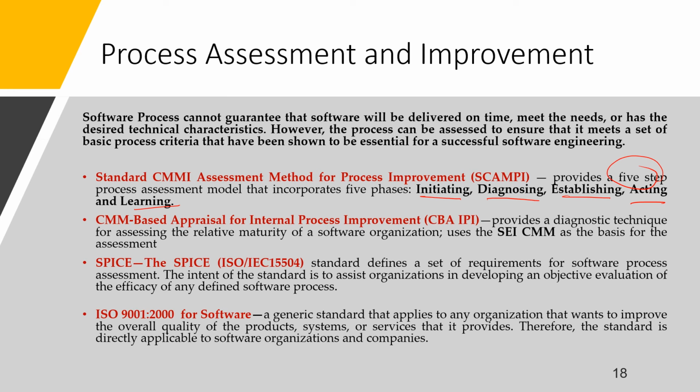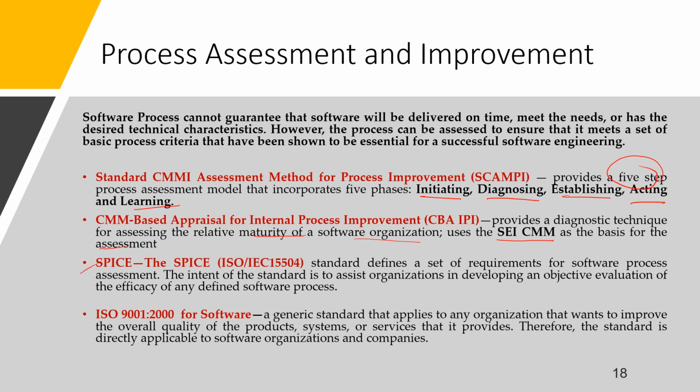CBA IPI, CMM based appraisal for internal process improvement, provides diagnostic techniques for assessing the relative maturity of a software organization. It uses the SEI CMM as the basis for the assessment.